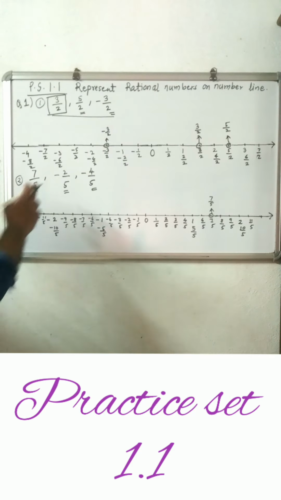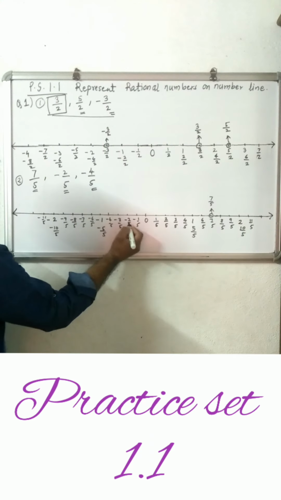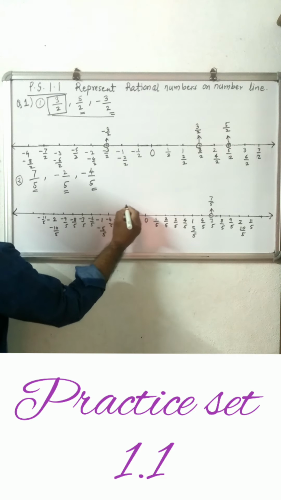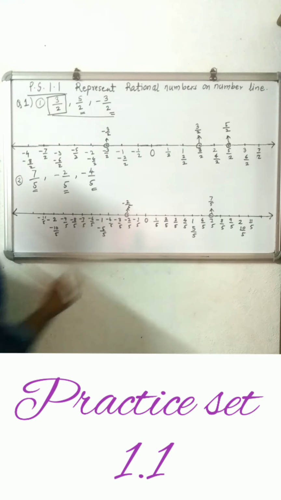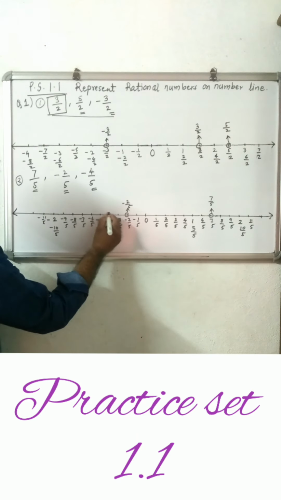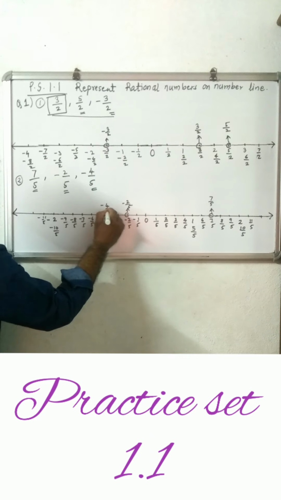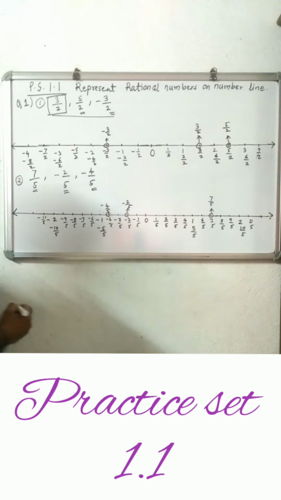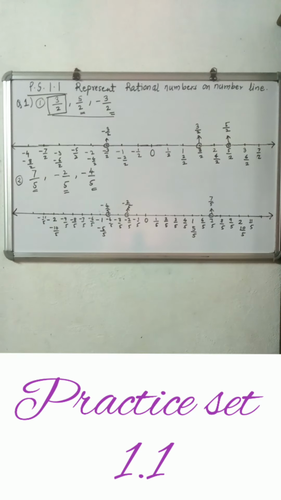Now minus 2 upon 5, which will come on the left hand side. Here it is minus 1 upon 5, minus 2 upon 5. Represent on the number line minus 2 upon 5. Similarly, minus 4 upon 5, here it is. So minus 4 upon 5. Highlight it and represent on the number line. In this manner, we can represent any rational number on the number line. All of you write this in your notebook.